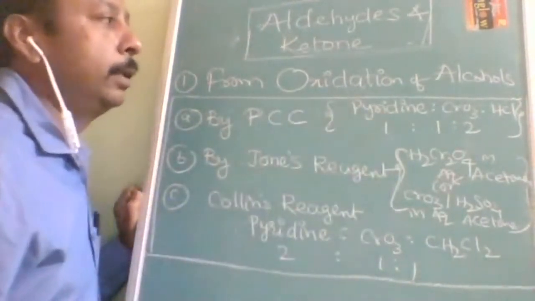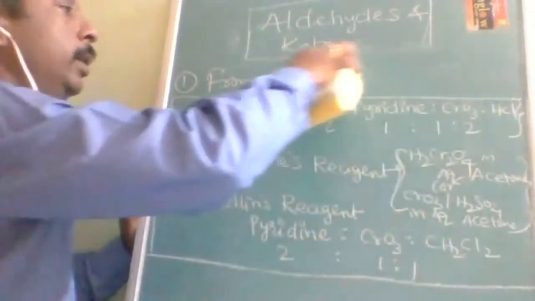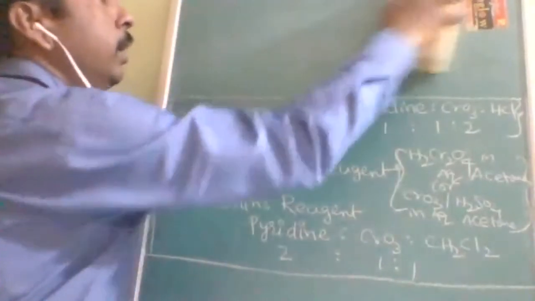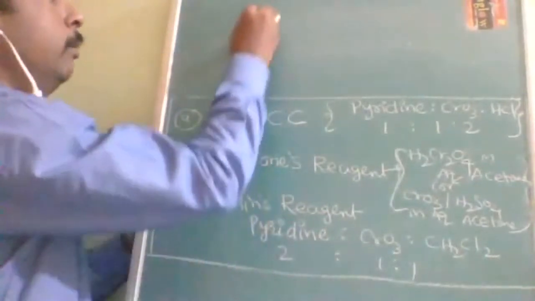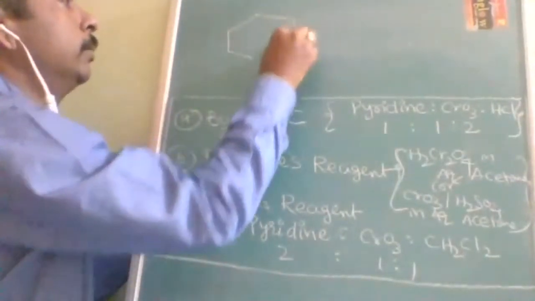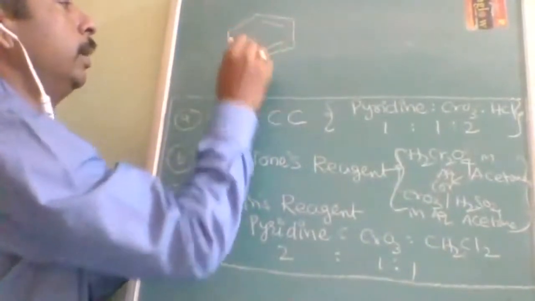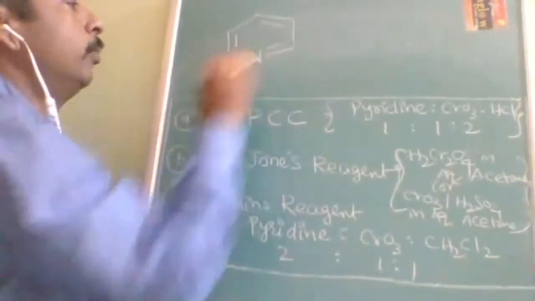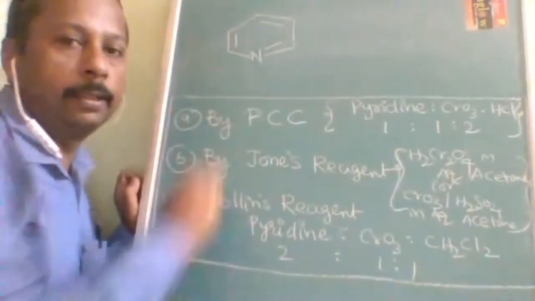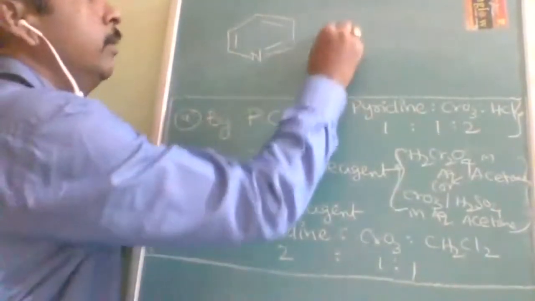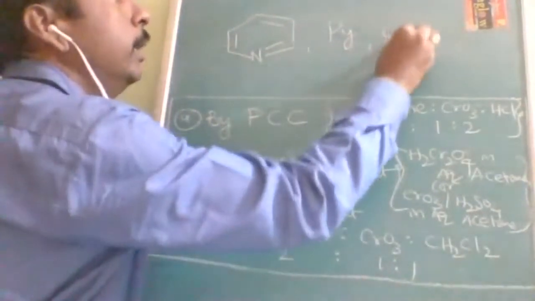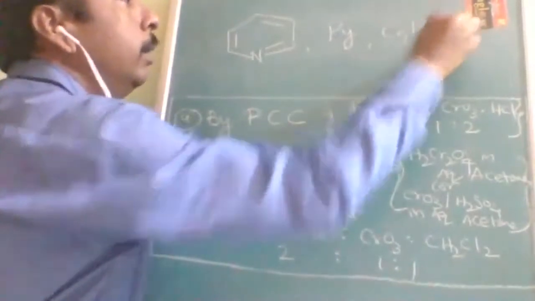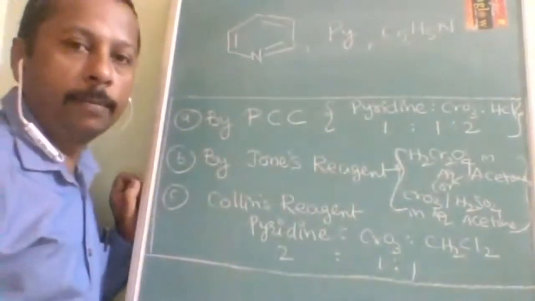Pyridine, I think everybody remembers, and if you don't remember also, don't worry. I will write it here so that you can comfortably understand. Pyridine is written in different forms, and in organic you should know in how many ways the question is asked. Like this, they may write it. Otherwise, they can write PY simply, or they can write C5H5N. So these are the ways of writing pyridine.